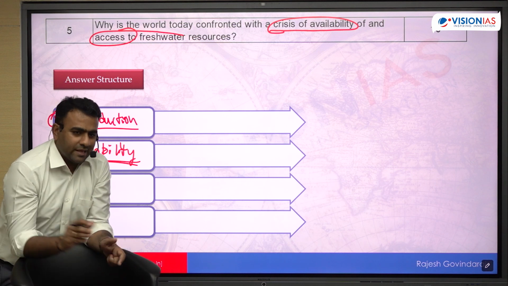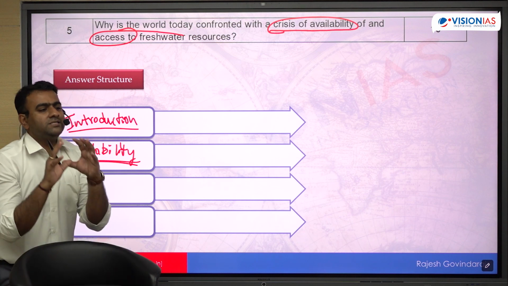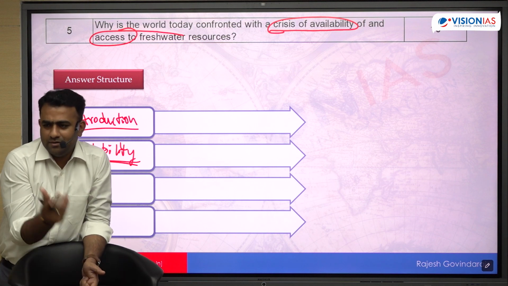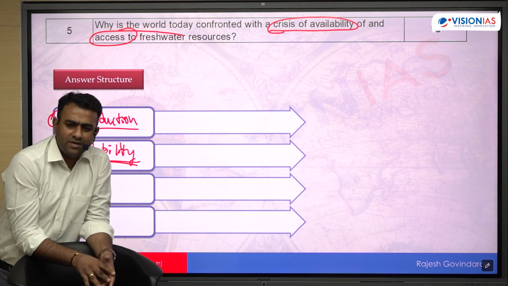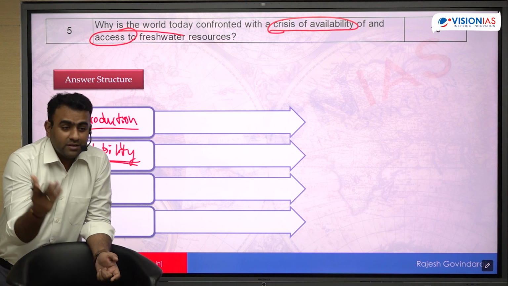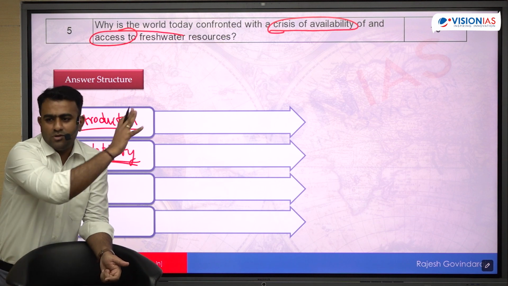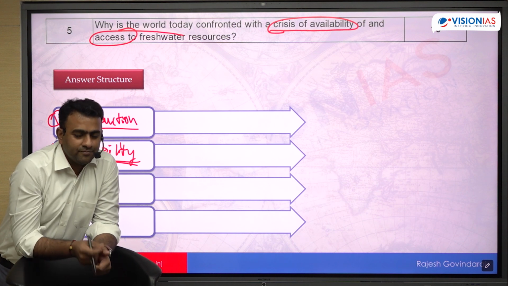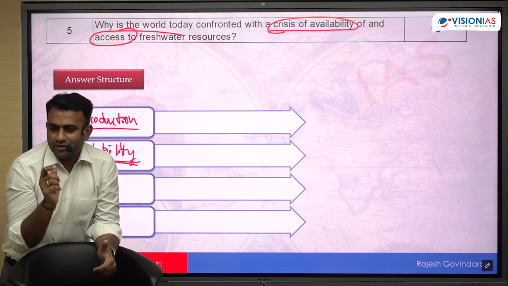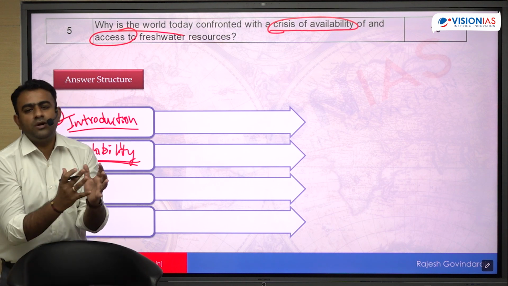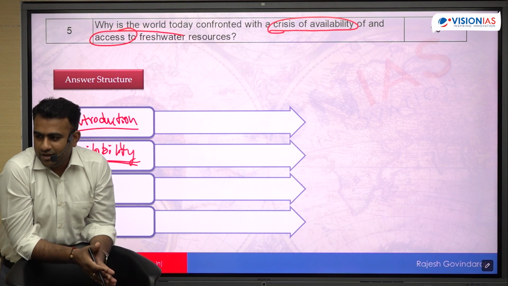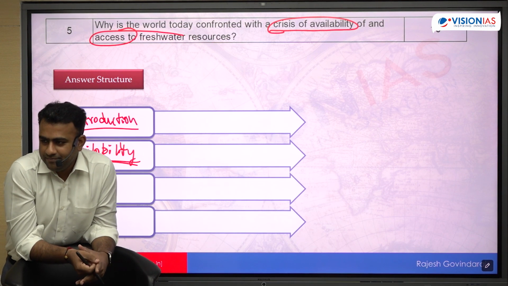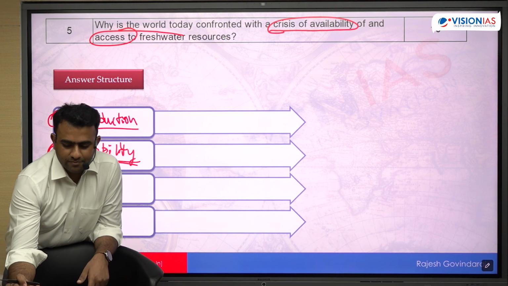Other than this, there are also some geographical factors. Traditionally, some regions of the world receive lesser water itself: desert areas, subtropical deserts, hot deserts. Traditionally, there is a shortage there. And the nature of monsoon. Not only in India, monsoon climate is present in different parts of the world. Wherever there is monsoon climate, the availability is just seasonal. That is one of the important issues of availability. Whatever water is received in these 3-4 months, we cannot hold it all together. It will go waste. If the same water were distributed uniformly throughout the year, we could make better use. So there comes availability. Can you add anything else?